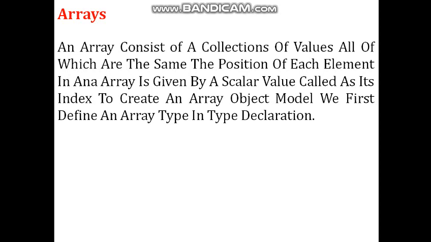So how can we define an array in terms of VHDL? An array consists of a collection of values, all of which are the same type.